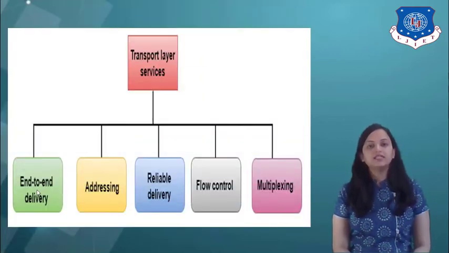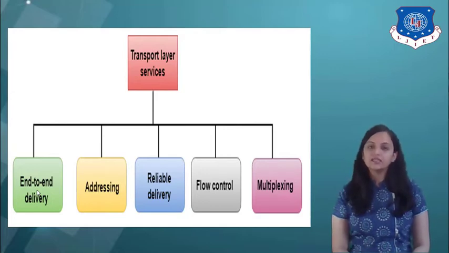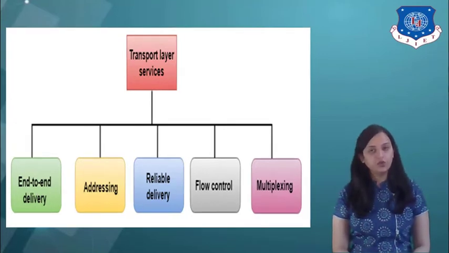Now, let's see the basic transport layer services. As you can see in this diagram, the first service is end-to-end delivery. The second one is addressing. The third one is reliable delivery. The fourth one is flow control. And the fifth one is multiplexing. So these are the basic 5 services at the transport layer. Let us understand each service and its role in detail.